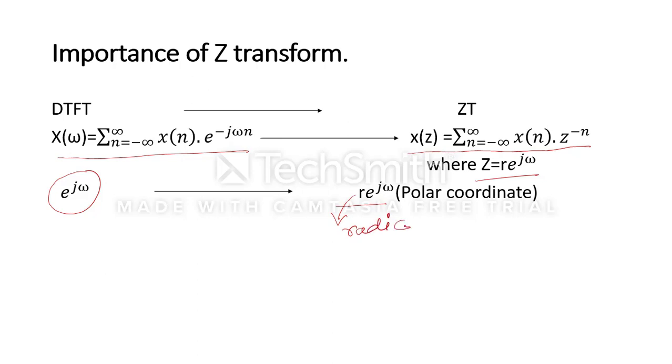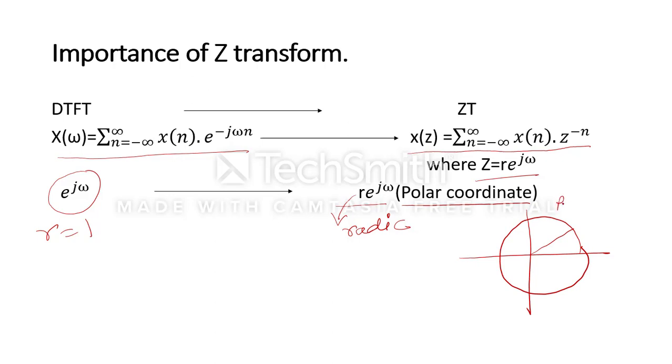In case of Fourier transform, the r value is equal to 1. But in case of Z transform, r can be varied. So we can also say that r e to the power j omega follows a polar coordinate system. When we talk about the ROC of the Z transform, we will see that r is nothing but a radius, and omega is changing, meaning the angle is changing from 0 degrees to 360 degrees.